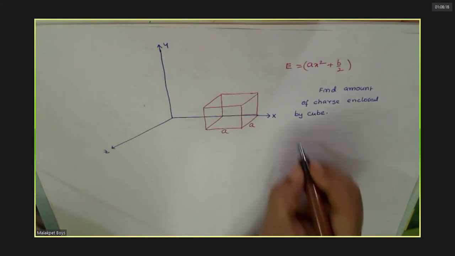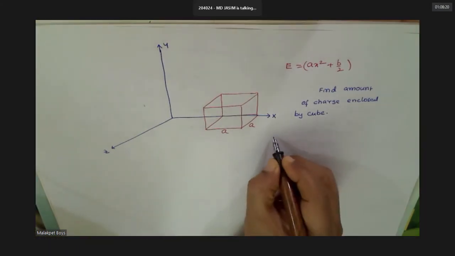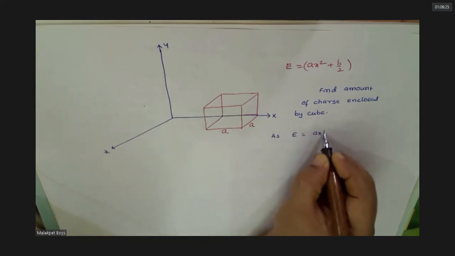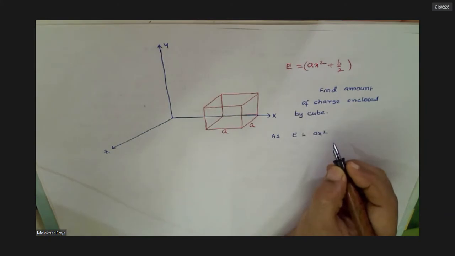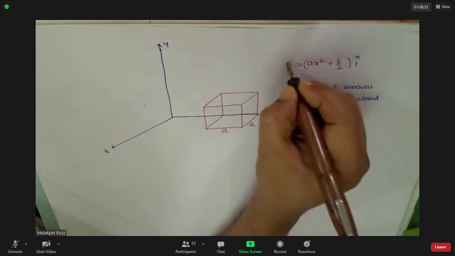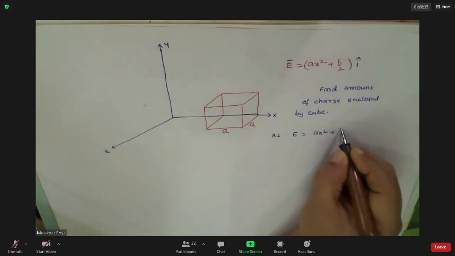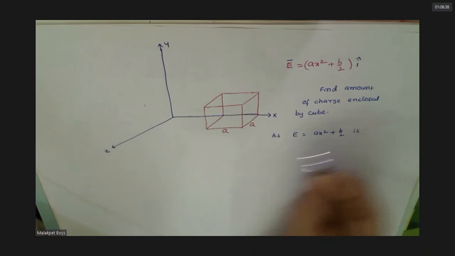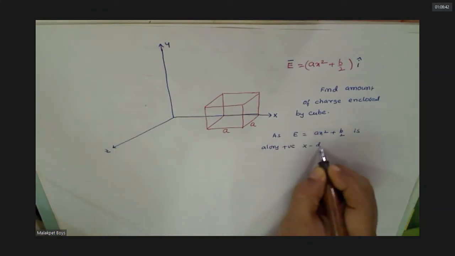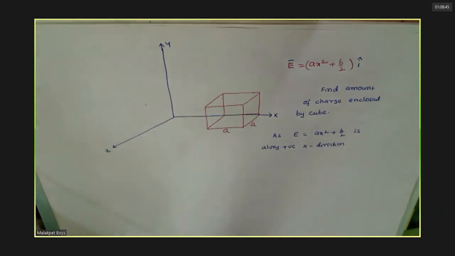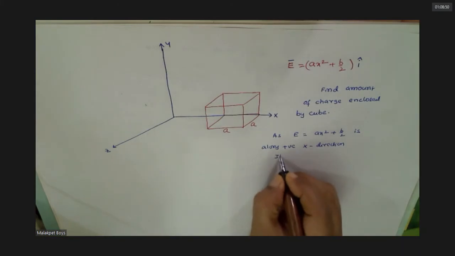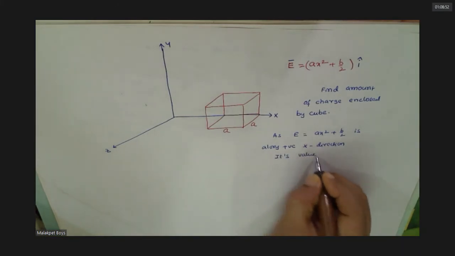That means electric field is in which direction? X direction, plus i. Do you agree with this? Now, it is variable or not? Variable, sir.